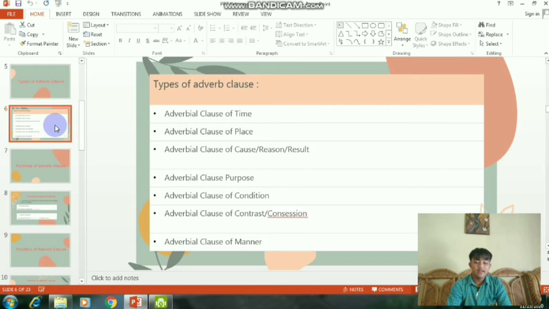Number 1, adverbial clause of time. Number 2, adverbial clause of place. Number 3, adverbial clause of cause or reason or result. Number 4, adverbial clause of purpose. Number 5, adverbial clause of condition. Number 6, adverbial clause of contrast or concession. And number 7, adverbial clause of manner. Okay, next,